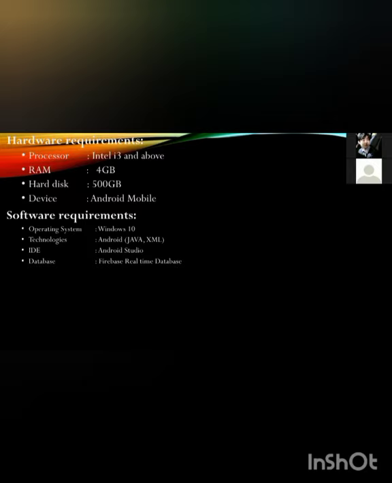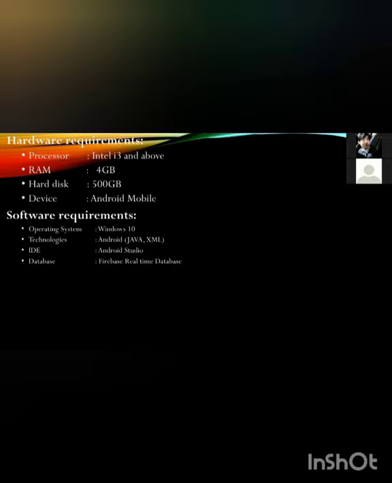And in the software requirements, I can say that the operating system is Windows 10, which everyone is fast using. And the technologies we are using here are Java and XML. Java, why? Because Java, as we know, is a functionally required programming language to create this Android application. And even the XML is similar to Java, but in XML, we can see some changes over that, the data types, etc. And the studio is Android Studio, and the database, which the user and the traffic police use, is helping to save these required documents.